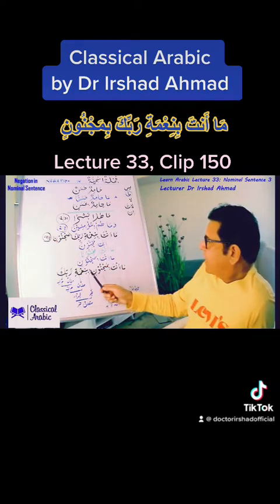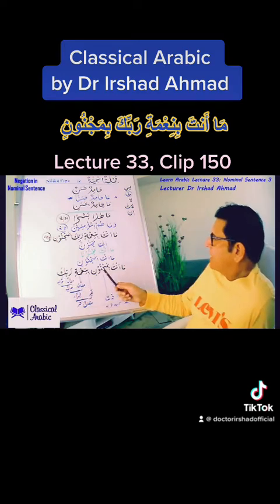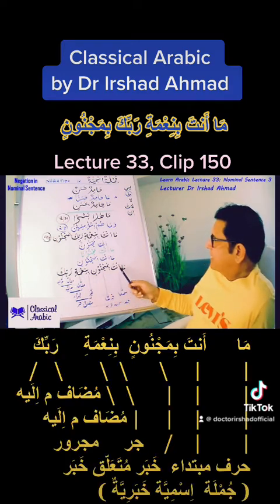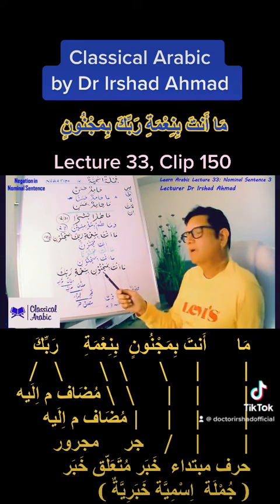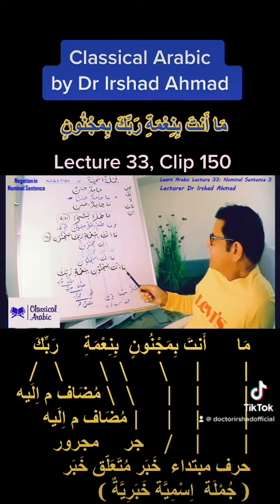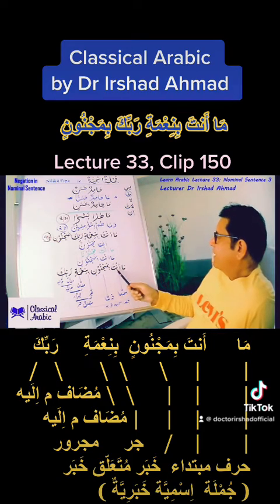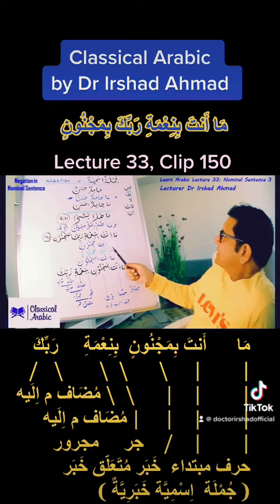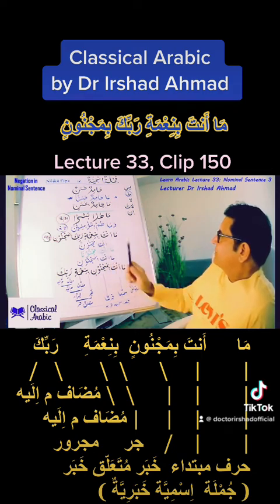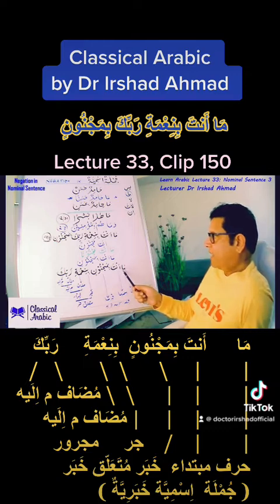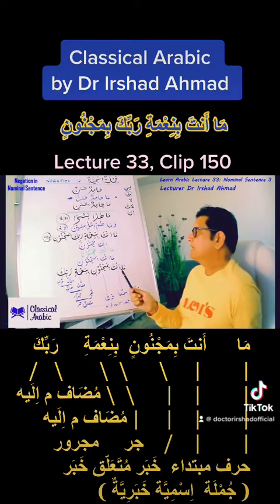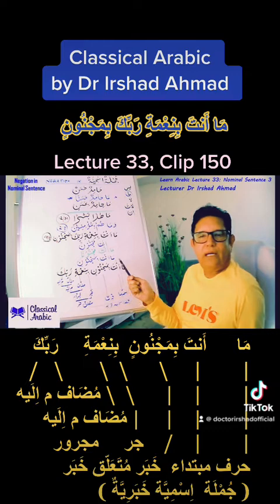If we analyze this ayah, it will be easy for us at this point in time, because we have covered enough of basic Arabic grammar. So ma is harf nafi, particle of negation. Anta here is mubtada, but because we are starting our jumla with ma, that's not really our starting point. You know, mubtada is starting point.